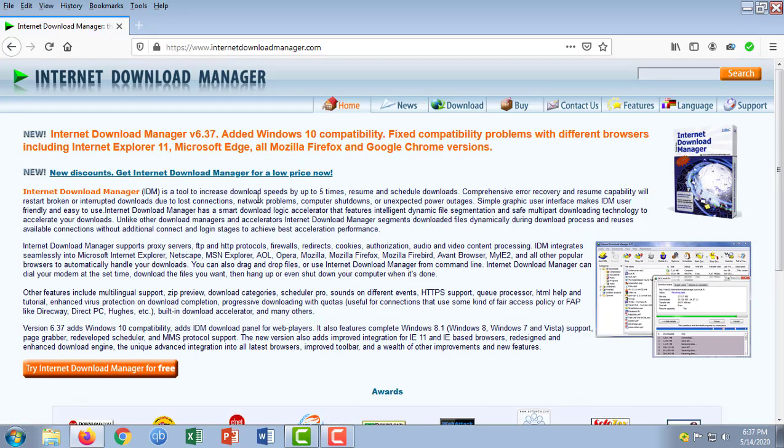IDM is a tool to increase download speeds by up to 5 times. It has the capacity to resume scheduled downloads, and it has other different features also. But for now we will only talk about how to download videos from any websites at the fastest speed possible and with a very easy process. So we are not going to download from here, or definitely we are not going to buy from here.